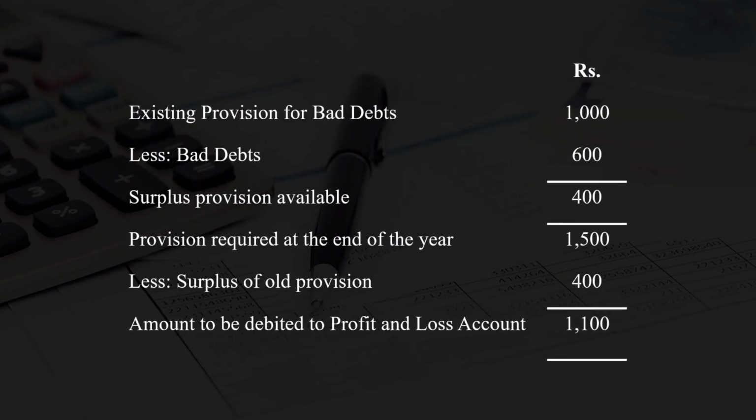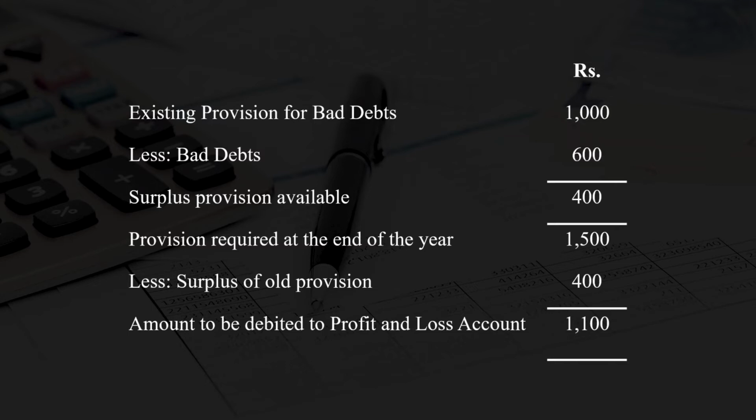Now just try to understand how we arrived at rupees 1100 as far as the provision for doubtful debts is concerned. It is very simple: you keep an equation in your mind while making a provision for bad and doubtful debts, for the amount to be charged to the profit and loss account.